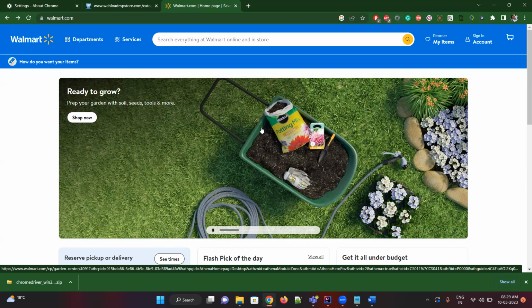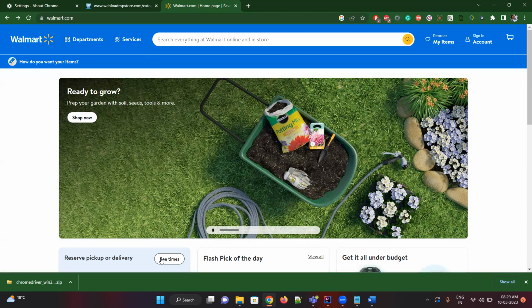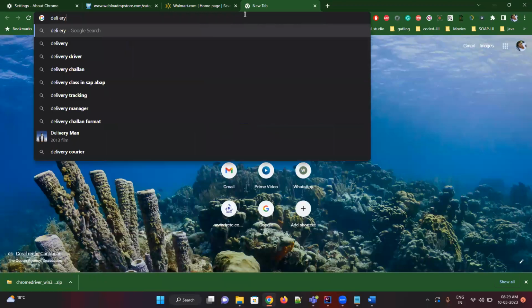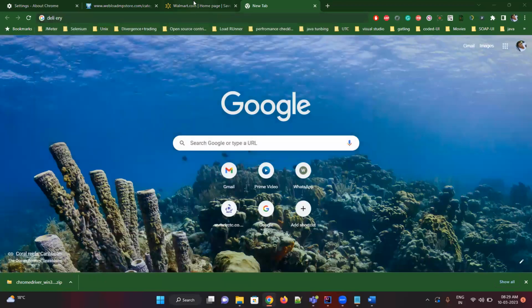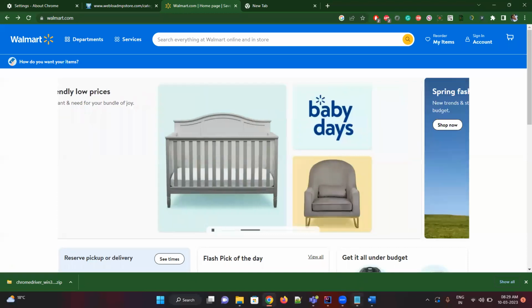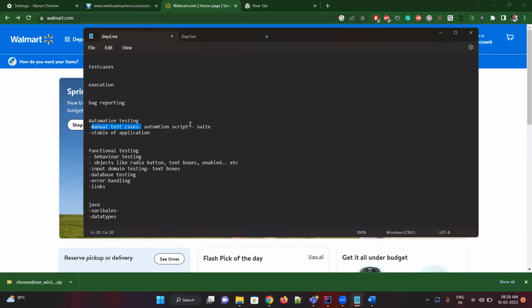Let's say, for example, if I click on delivery here, it will go to some other website. So we have to manually log into some delivery website and check it. These are dependencies where code can't do it. I'm telling a normal example. In that case, you have to mention that I can do only a few automations.